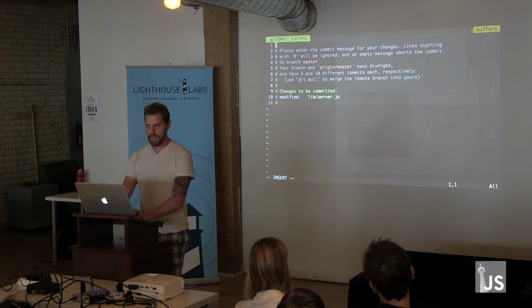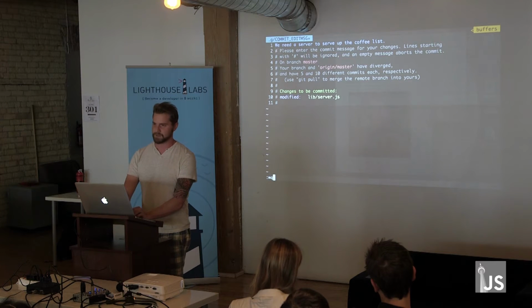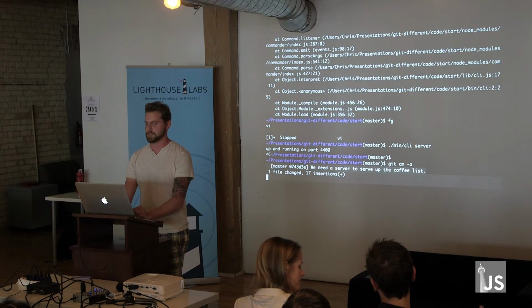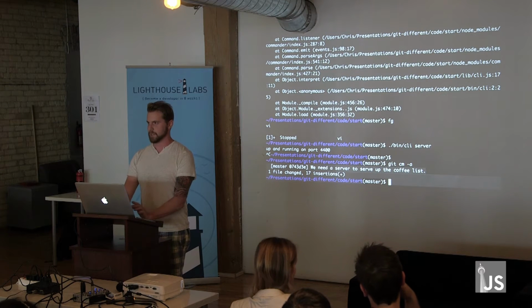The reason I'm adding Express is because at the end of the day, I need a web server to serve up the copy list. That's why I'm doing this commit. I can say I added an Express server, I bound to something, but at the end of the day, this is why I'm introducing these dependencies. This Express server is to do that. So that's the very beginning of it.